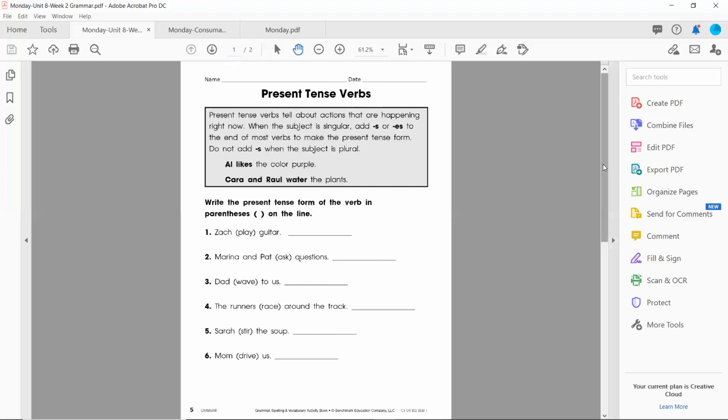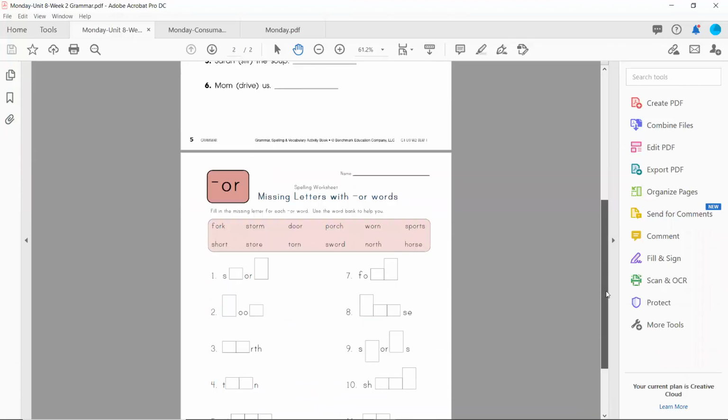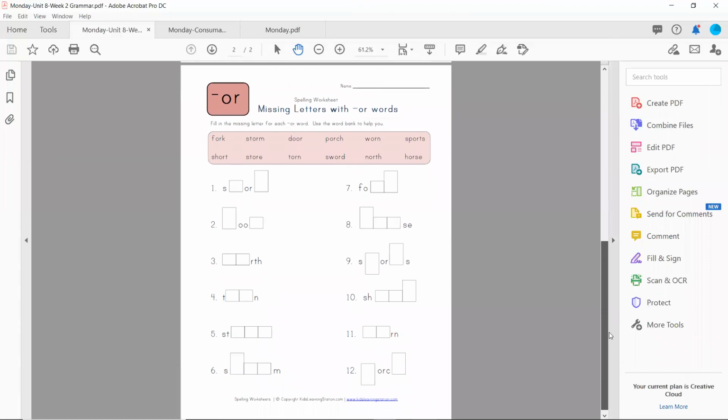Let's go ahead and go to our spelling page for today. So this is using the R-controlled vowel sound or, and specifically just the O-R. And if you watch the R-controlled vowel sound video, you'll see that there are other ways to spell or for other words.